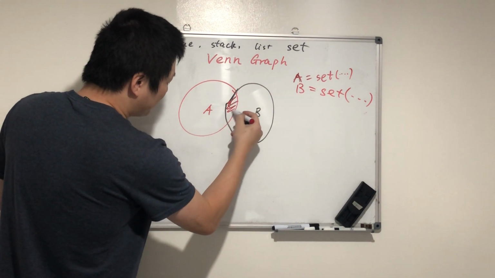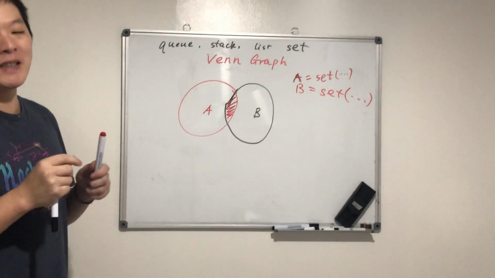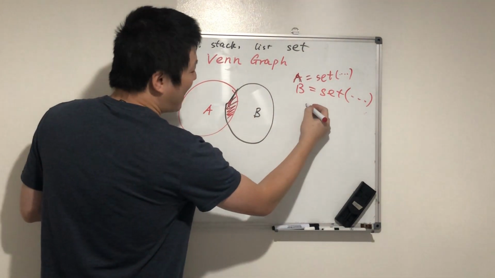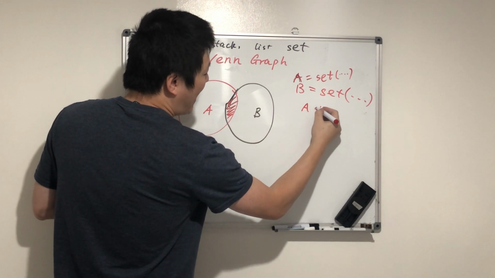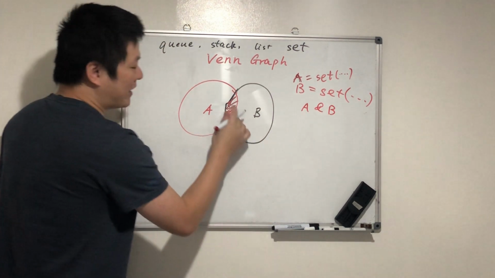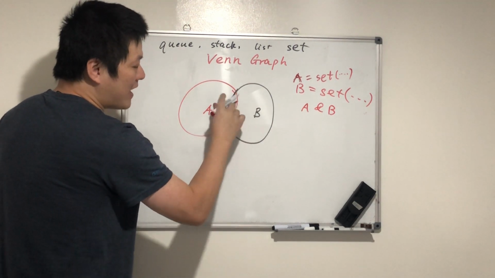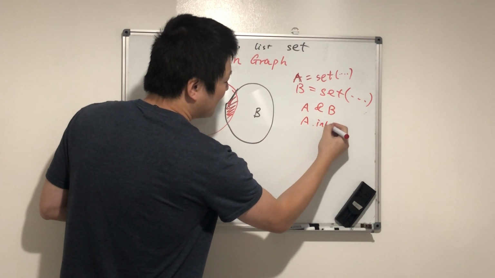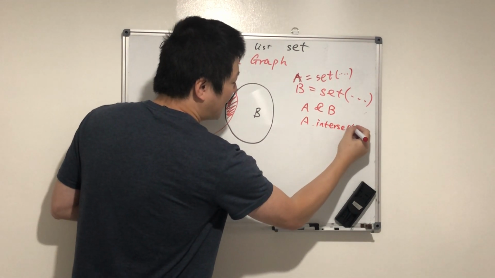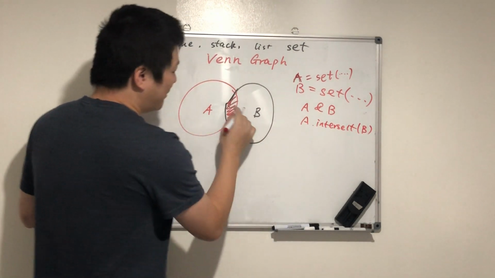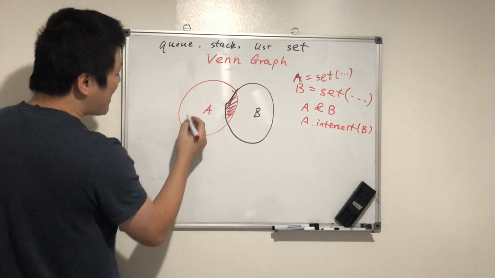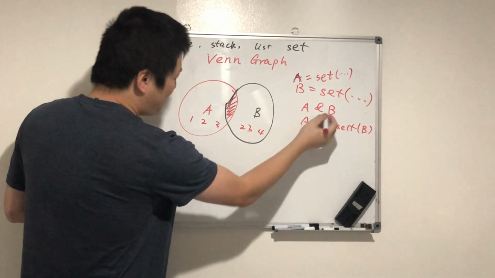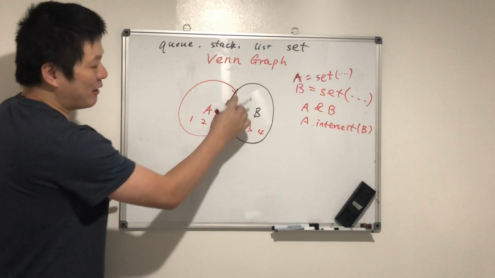So now, what's this part? Both A and B, the elements that are both in A and B. You can write it this way: A dot intersection B. So you will return this part. For example, A is 1, 2, 3, and B is 2, 3, 4. A and B will return 2 and 3, because 2 and 3 appear in both sets.